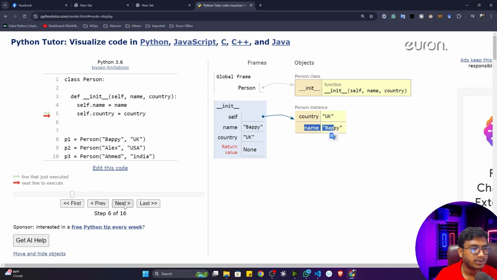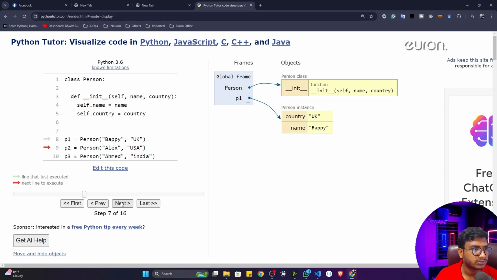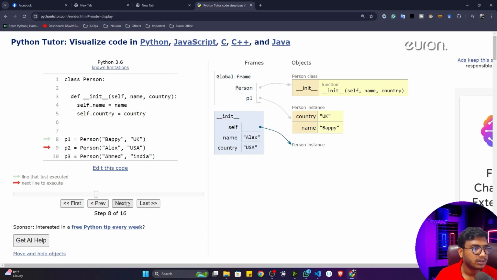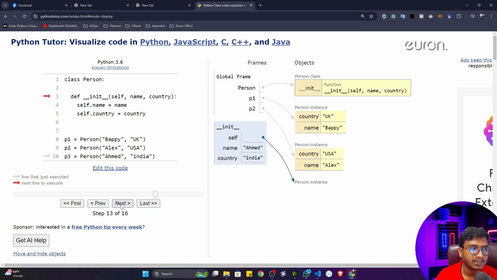Now see, again it will come to the next object, which is nothing but P2. It will go to P2 right now, and again it will run this particular constructor and initialize the variables. Now if I click on next, see, in a different memory location it will create another object, with the same variable names, name and country. But now the values are different, USA and Alex, and previously it was Bappy and UK. Now if I do it for P3, you'll see it will create another object inside memory. See, another object is created, and now country is India and name is Ahmed.